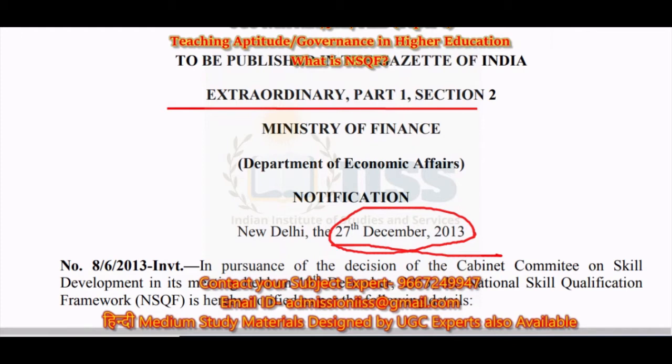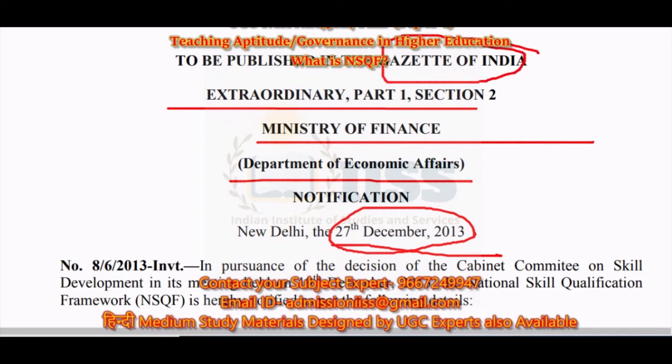On 27th December 2013, the Ministry of Finance, its Department of Economic Affairs, came out with a notification which was published in the Gazette of India, and it said that in pursuance of the decision of the Cabinet Committee on Skill Development in its meeting held on 19th December.